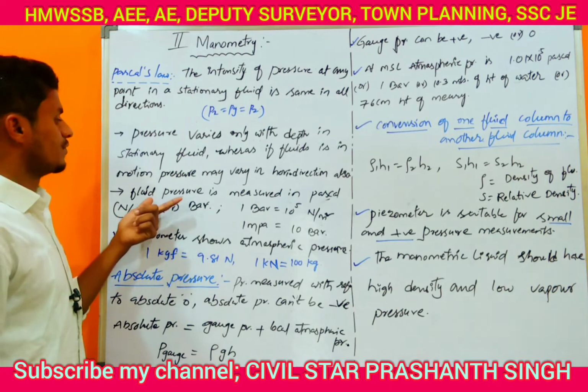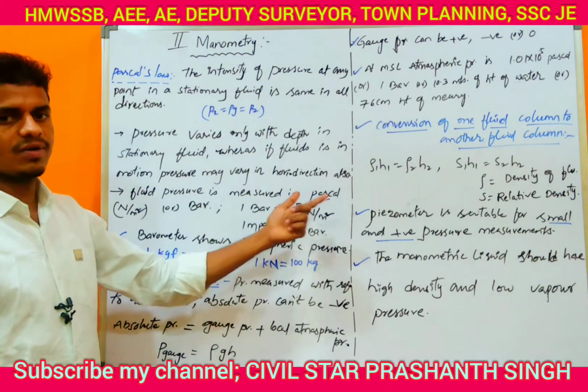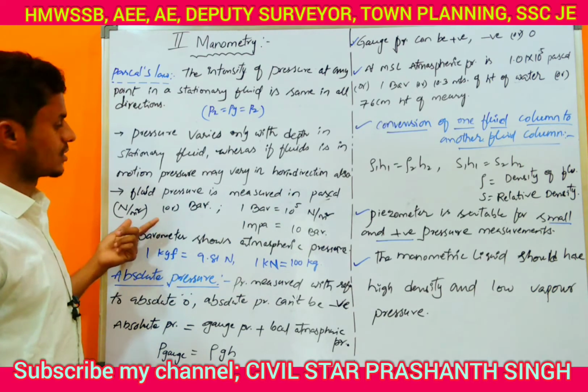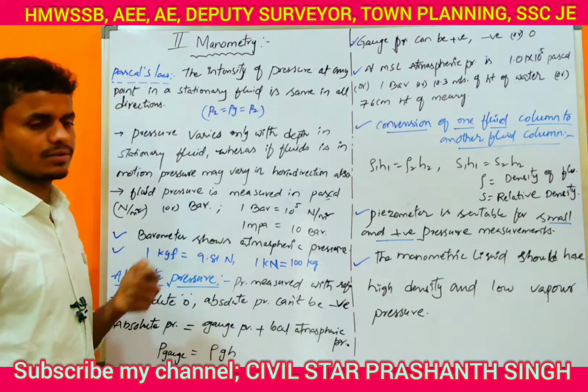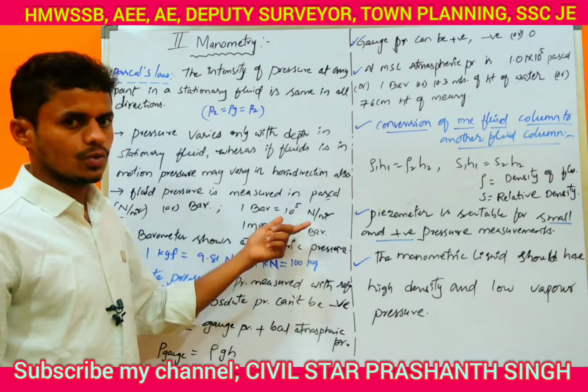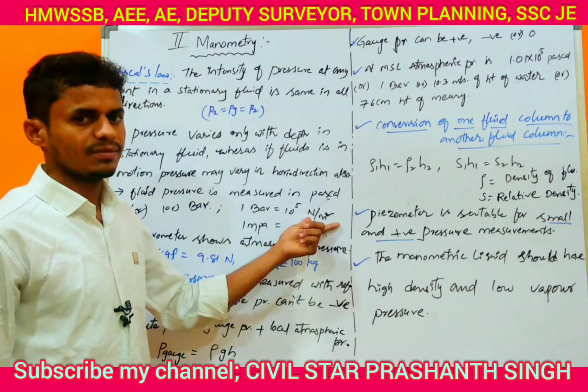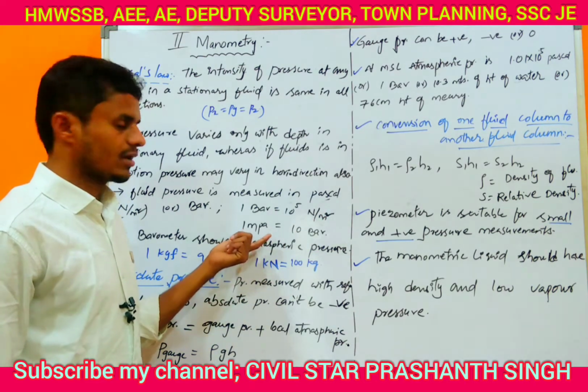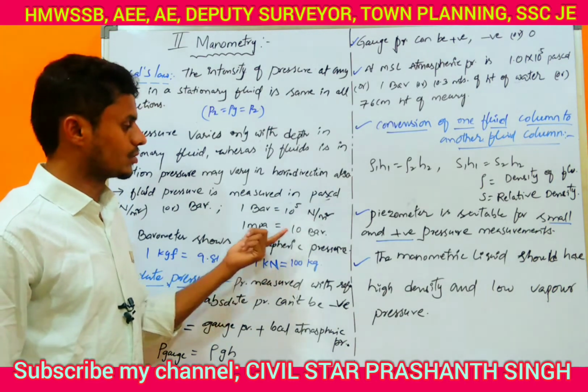Next point is fluid pressure is measured in pascals. What are the units? Pascal is nothing but Newton per meter square, or it is equal to bar. 1 bar equals 10 power 5 Newton per meter square or pascal. 1 MPa, megapascal, equals 10 bars.